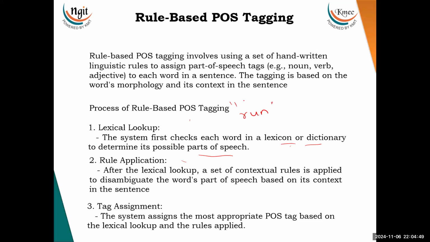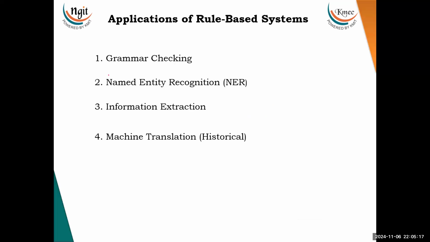Then it is rule application. After the lexical lookup, a set of contextual rules is applied to disambiguate the word's part of speech based on its context in the sentence. For example, if a word follows a determiner like the, then it is likely to be a noun. That is what rule application is. Then it's tag assignment. The system will assign the most appropriate POS tag based on the lexical lookup and the rules applied.